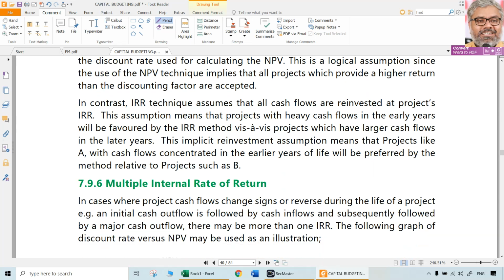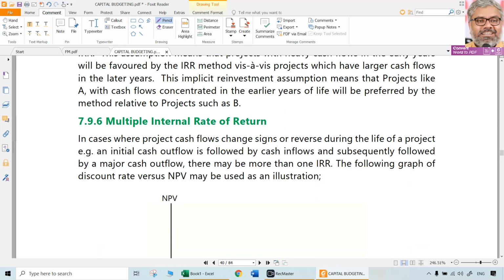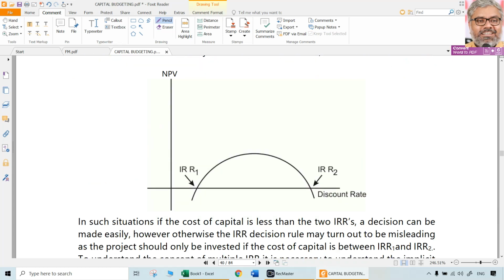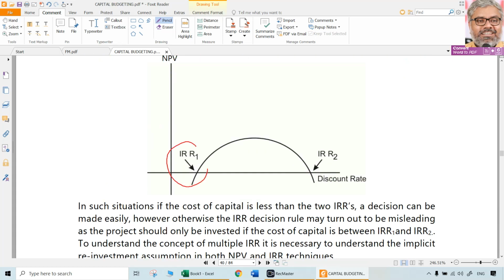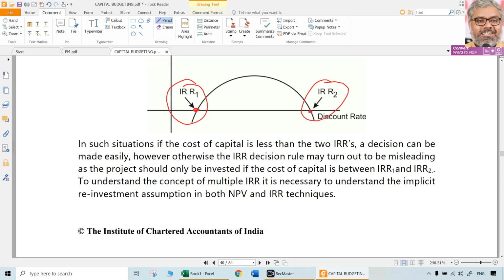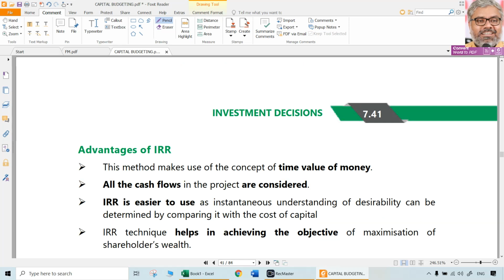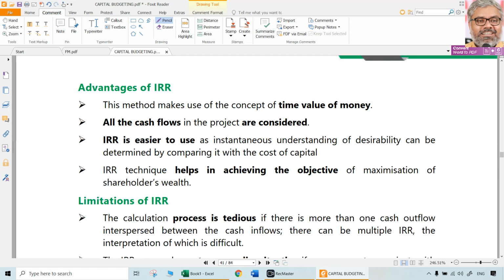The reinvestment assumption is less realistic for IRR. Multiple IRRs are also possible. So IRR 1 can be as low as this and IRR 2 as high as this, and NPV can be 0 at both discount rates, which is absolutely ridiculous, and that is not a practical thing also. These are the various aspects related to IRR.